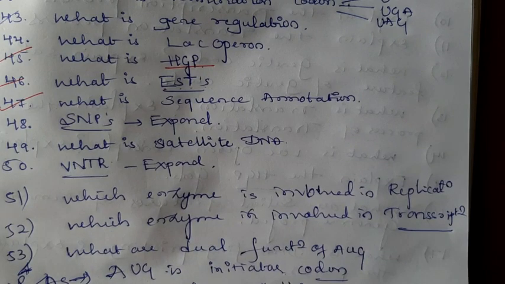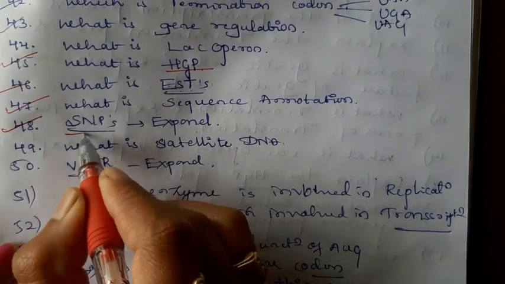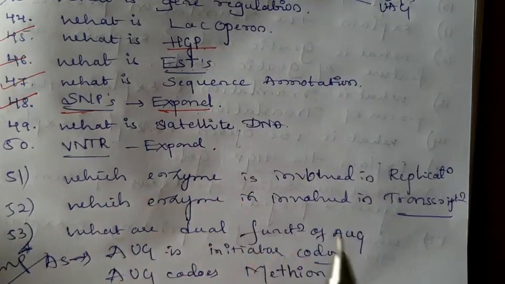Then what are SNPs? SNPs are single nucleotide polymorphisms. In the sense that only 0.1% of difference among all human beings can create a polymorphism. It is considered a single nucleotide polymorphism, or SNP. Okay. Next, they just ask for the expansion.